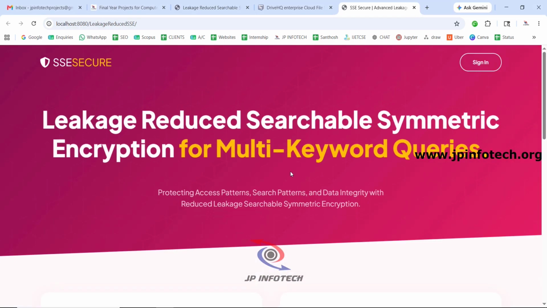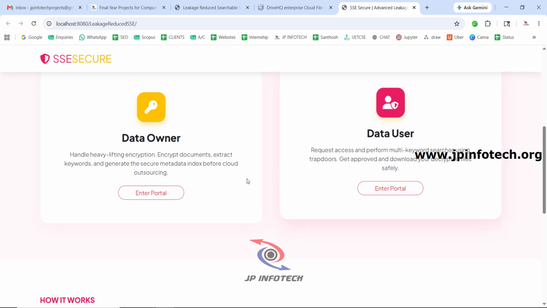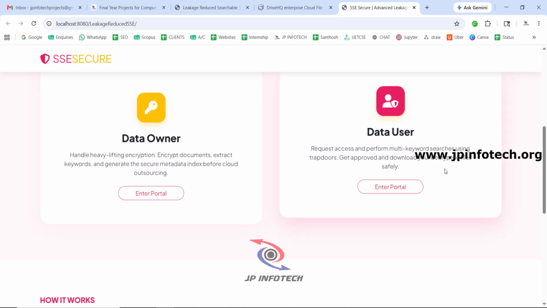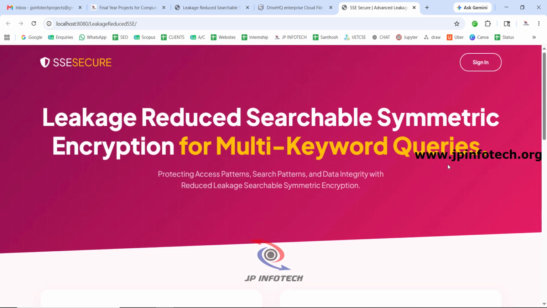Now it will be navigated to the browser part. So now you can see the project home screen or welcome screen with the project title, Leakage-Resilient Searchable Symmetric Encryption for multi-keyword queries. So now you can see the two entities, data owner and the data user, and you can see how it works, kinds of information. This is the home page.